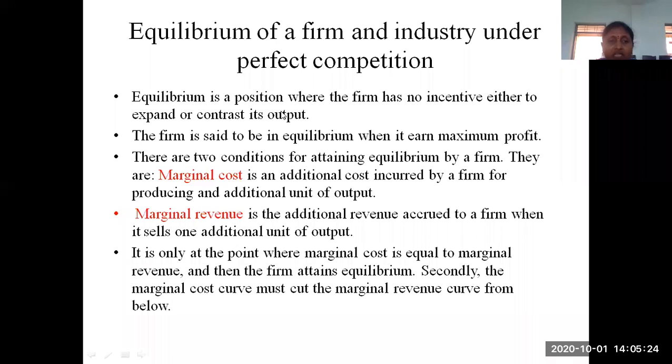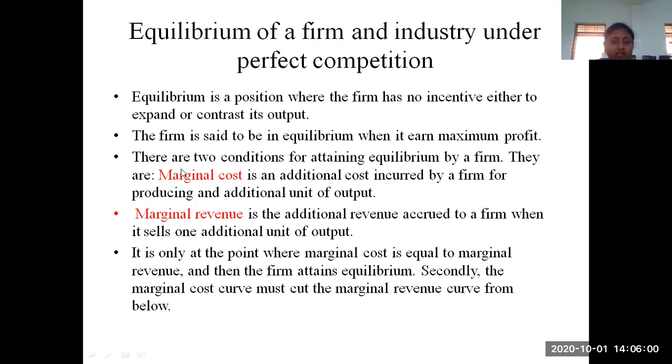This can be explained by using marginal cost and marginal revenue. Whenever the marginal cost value is equal to the marginal revenue, we can say the firm is in an equilibrium position. Equilibrium means the firm has no incentive either to expand or contract its output. At this position only the firm earns maximum profits. That is the correct position. If it moves from that position to below or above, it comes under losses.